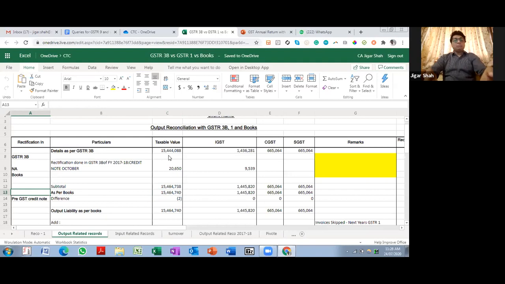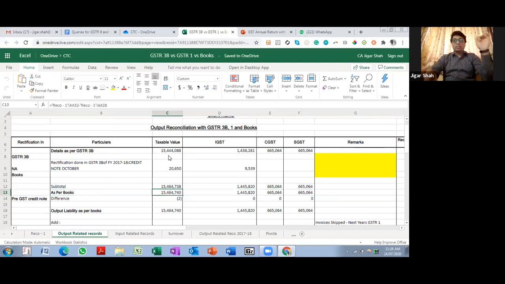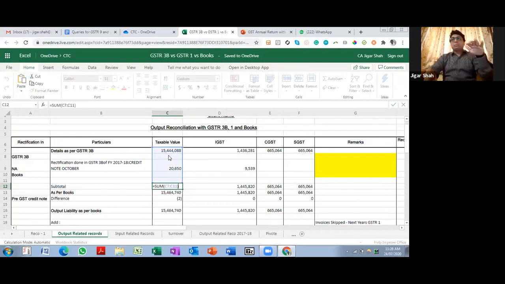So once again, the details in row number 13 come from RICO 1, and this is the sum of the above. So basically this is a simple RICO item, bank RICO kind of a thing. Now if you see, there was a difference in 3B, and then there was a difference in details which are in books. So the 3B is lesser than what is the sale in books.